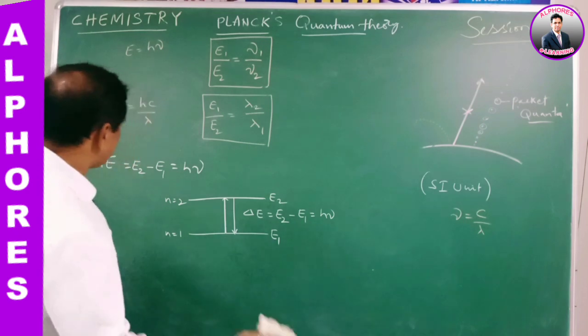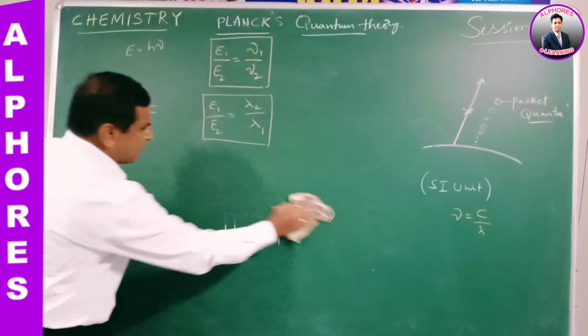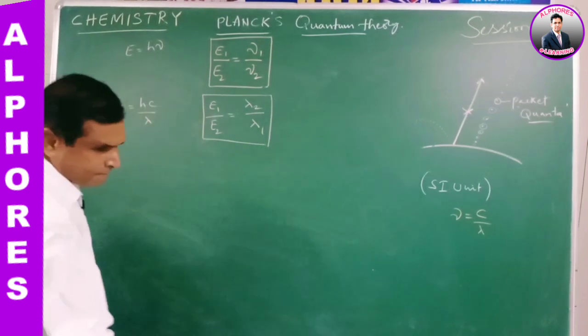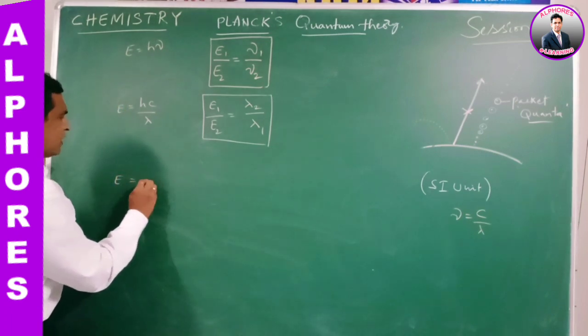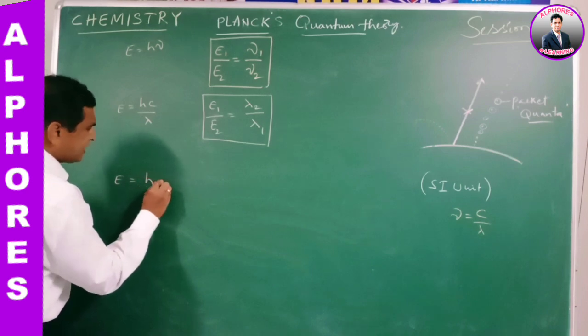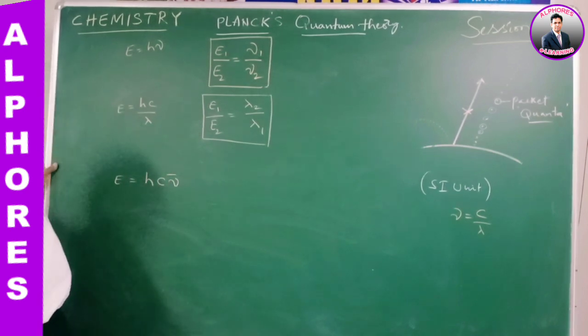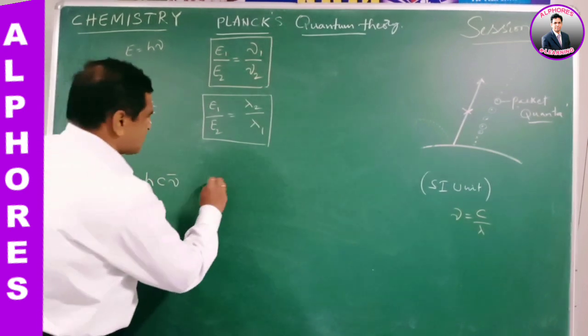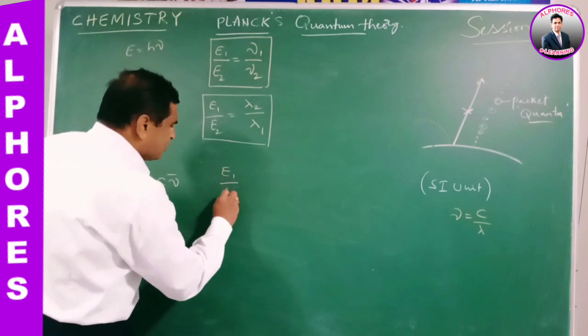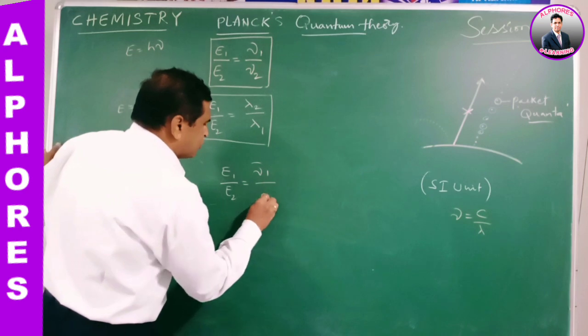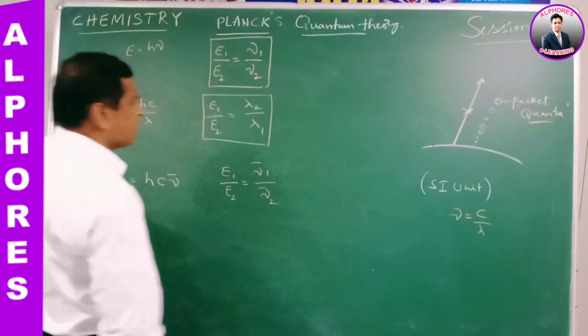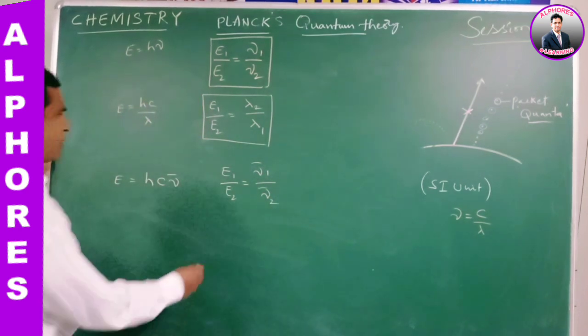That is the wavelength relation, and the frequency relation. And next let us see the wave number relation. For wave number, E equals hc nu bar, that is E1 by E2 equals nu bar 1 by nu bar 2, that is the wave number relation.